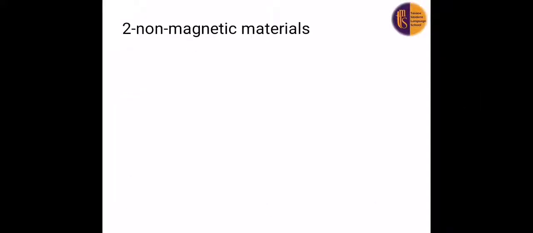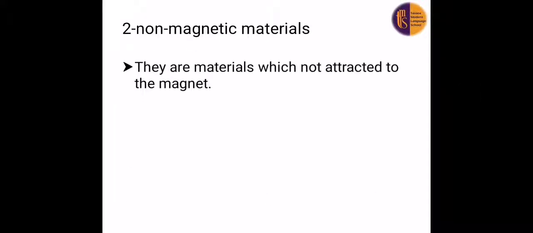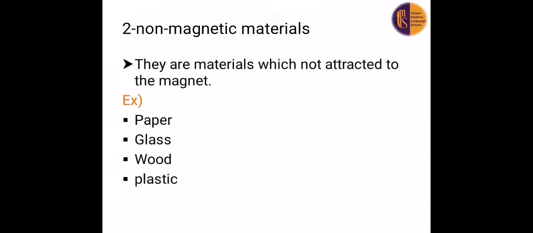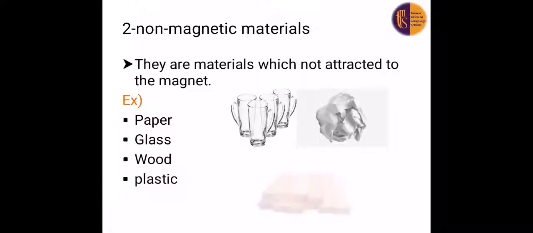And we have non-magnetic materials. We said they are materials which are not attracted to the magnet. Like what? We have paper, glass, wood, and plastic. All of these materials are non-magnetic materials and they are not attracted to the magnet.